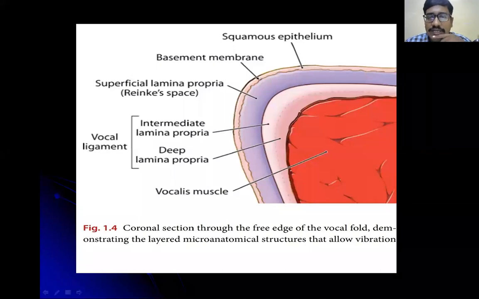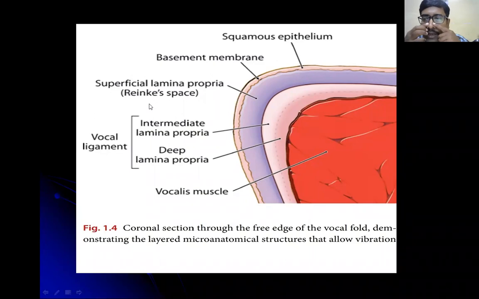Can anyone answer it? Excellent. It is the thyroarytenoid muscle. Please remember, students, a very, very important point: the thyroarytenoid muscle gives rise to the vocalis muscle. So the vocalis muscle is a branch of the thyroarytenoid muscle.